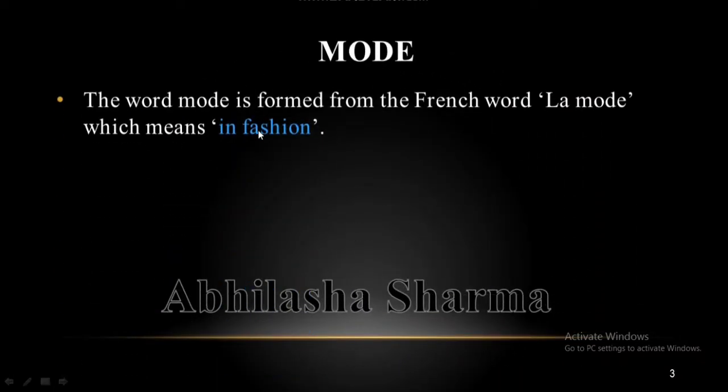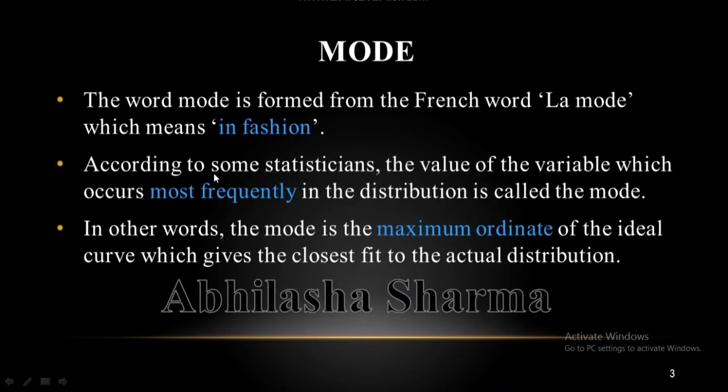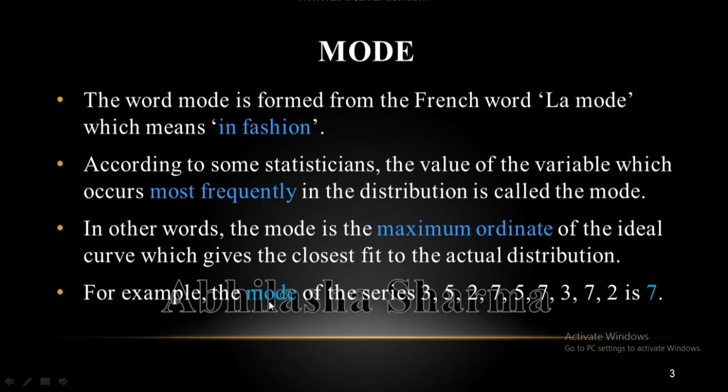The word mode is derived from the French word la mode, which means in fashion. Mode is the value of the variable which occurs most frequently in the distribution. For example, in the series 3, 5, 2, 7, 5, 7, 3, 7 and 2, the mode is 7 because in this series 7 is appearing 3 times, which is the most frequent number of the series.